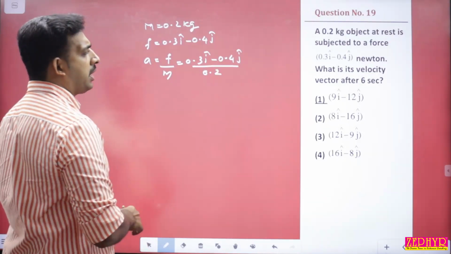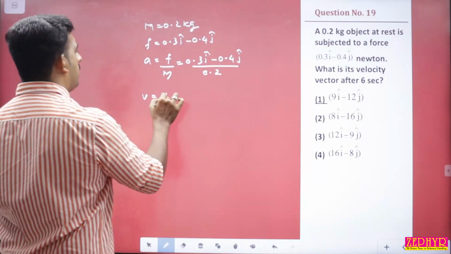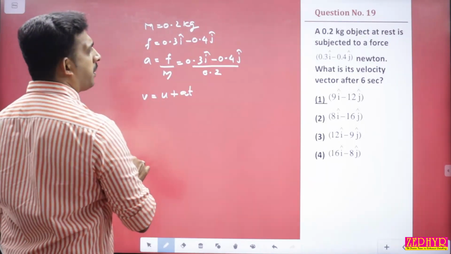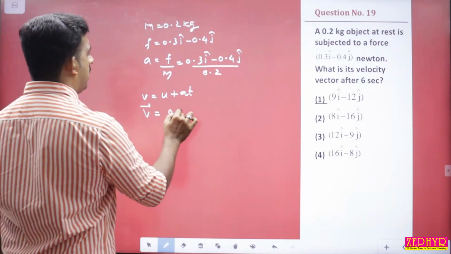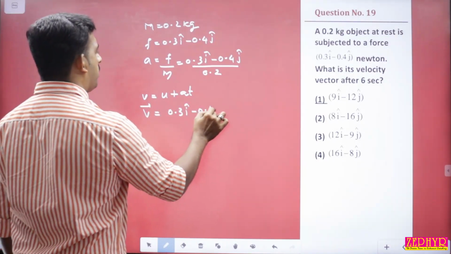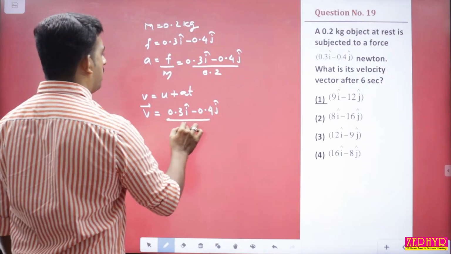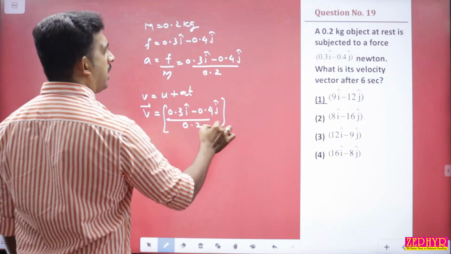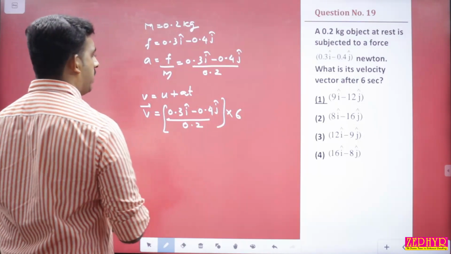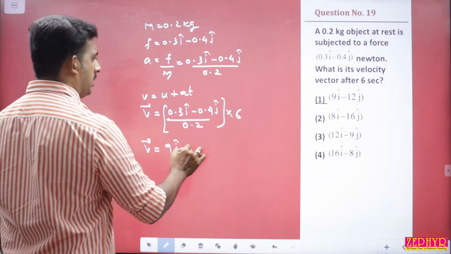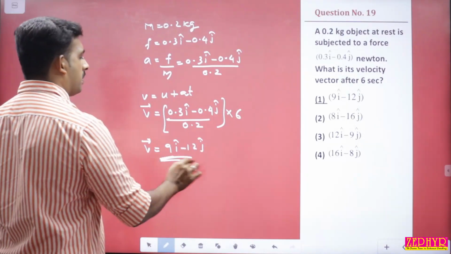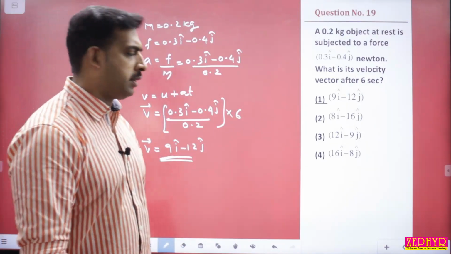Now what is the velocity vector after 6 seconds? So v equals u plus at. Starting from rest, so u equals 0, so v equals a, which is 0.3i minus 0.4j by 0.2, into time taken t equal to 6 seconds. To simplify this, we'll get the answer as option 1, that is 9i minus 12j. Clear? Answer is option 1.